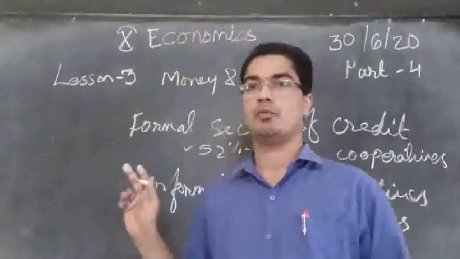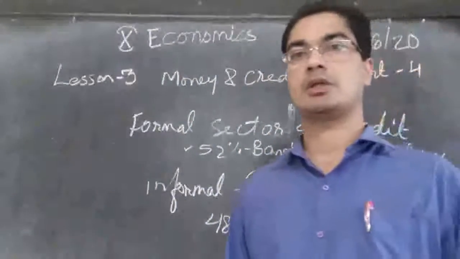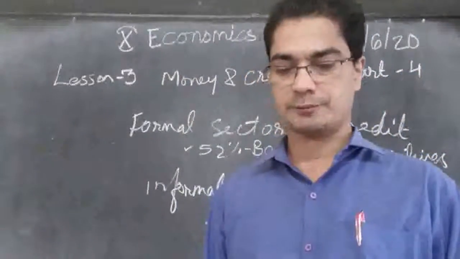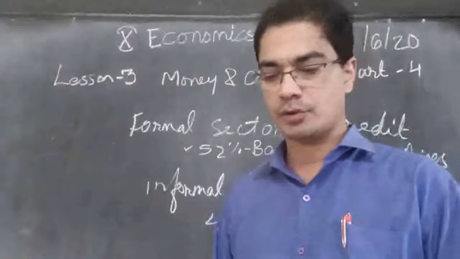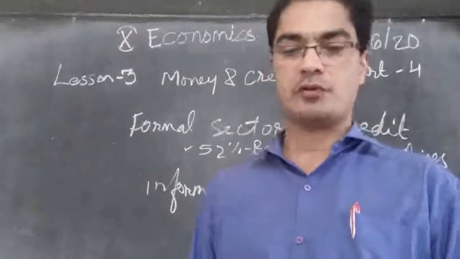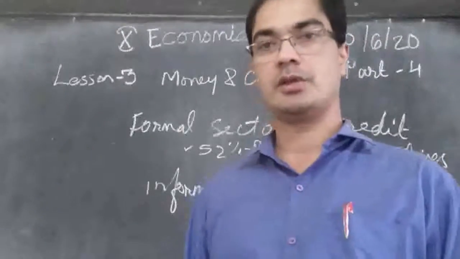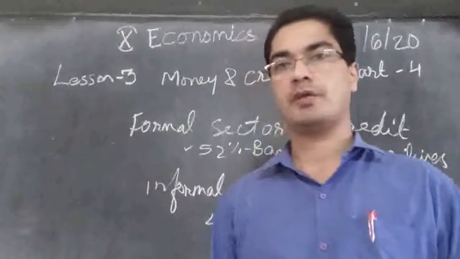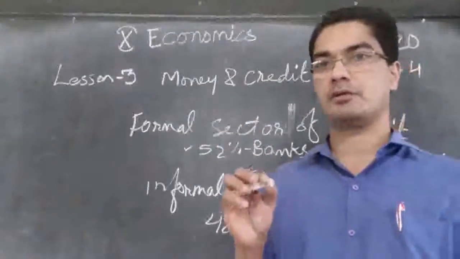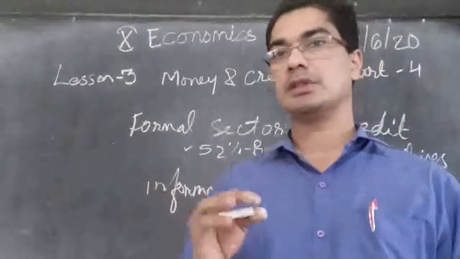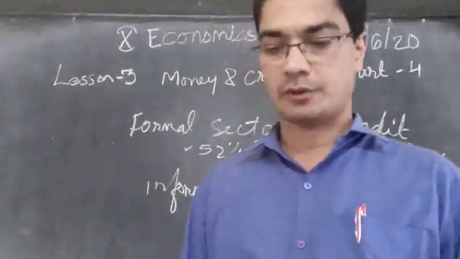More than half of the loans are taken from formal sources. The Reserve Bank of India supervises the functioning of the formal sources of loans. The Reserve Bank of India is the head of all the banks in India, and they are supervising which bank is giving loan, how much interest they are charging, and so on.